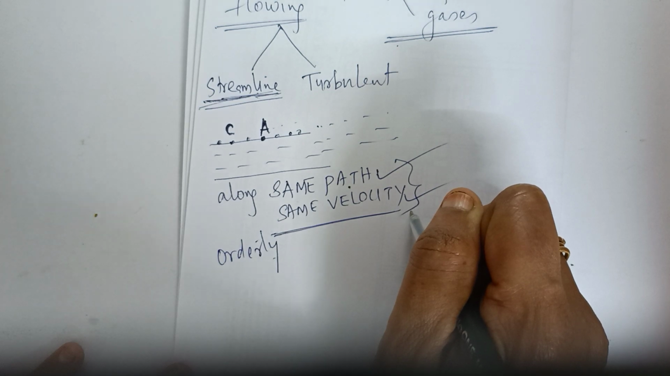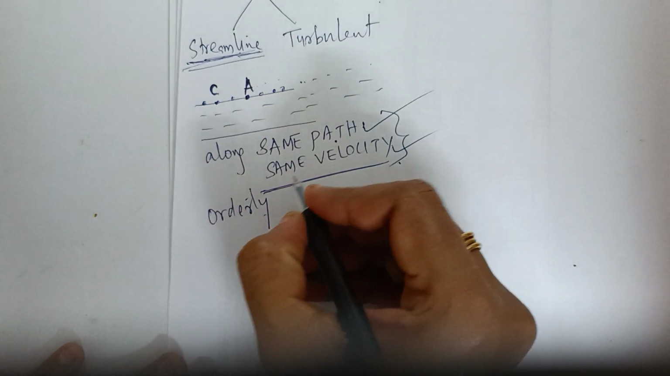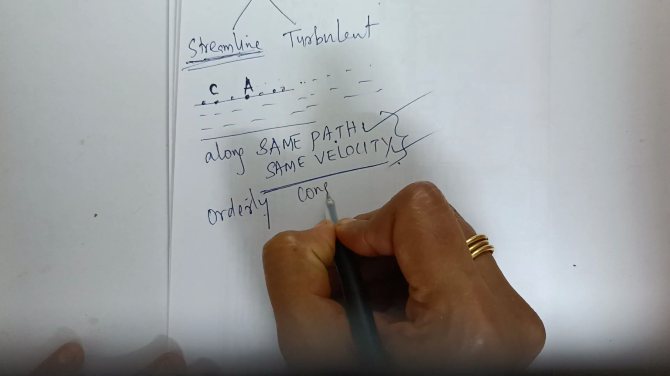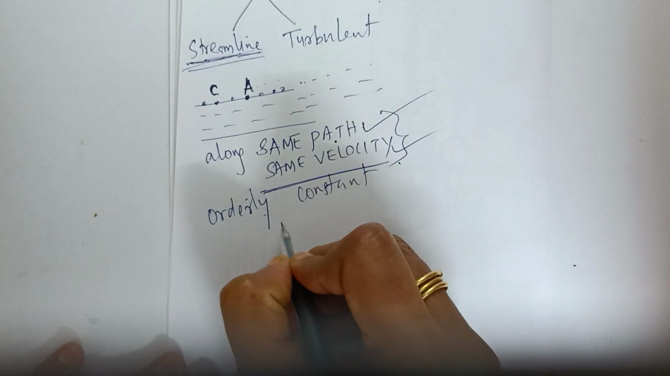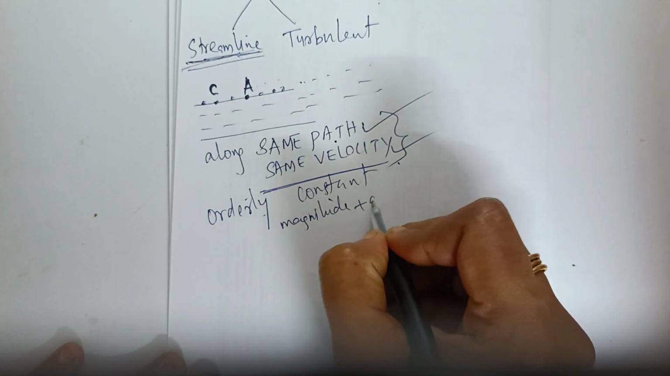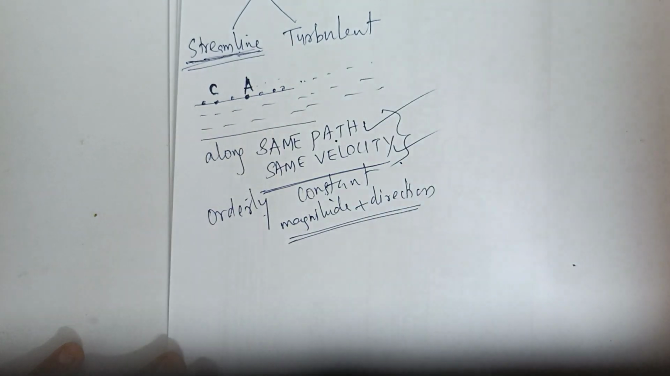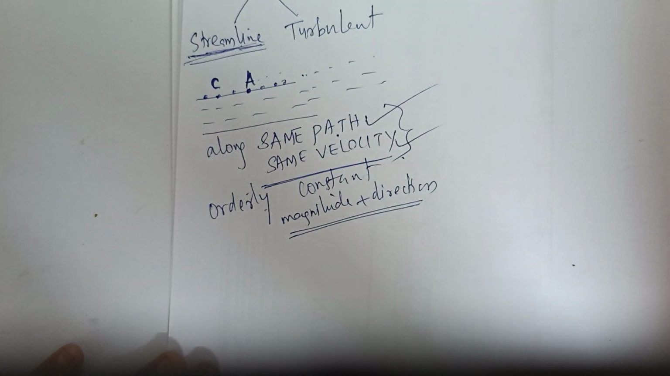Velocity, we know, is a vector quantity. That means it is constant in magnitude as well as direction. So the flow of liquid has a constant magnitude as well as direction. Also, the streamline flow is also known as orderly flow.